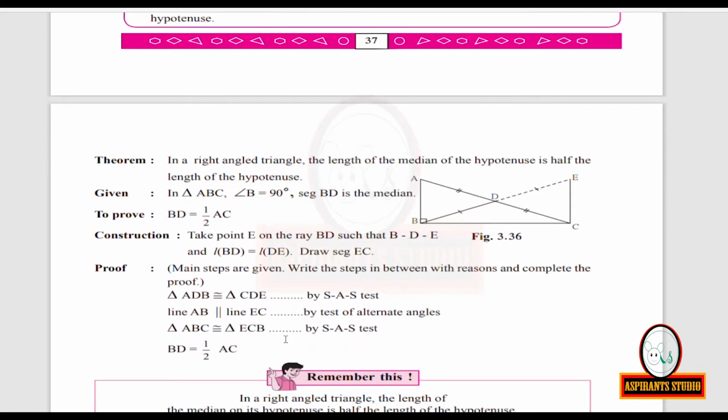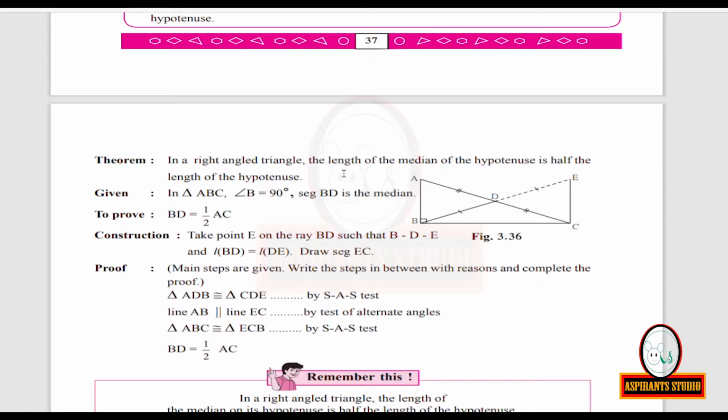So, in a right angle triangle, the length of the median on the hypotenuse is half the length of the hypotenuse. We are going to prove this theorem. So, now we are making a construction.